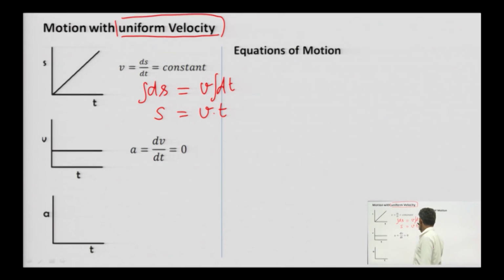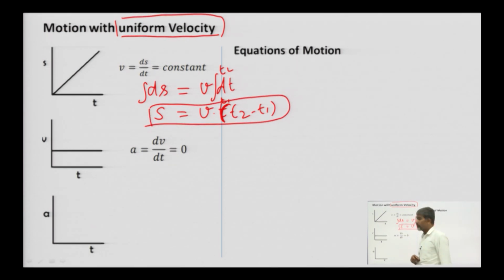Say for the time interval from t1 to t2, it will be v into (t2 minus t1). So displacement is velocity multiplied by the time interval.